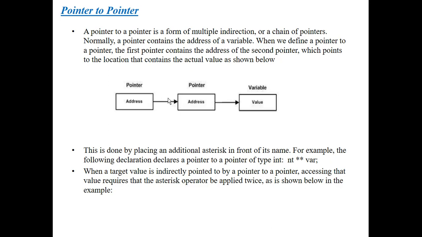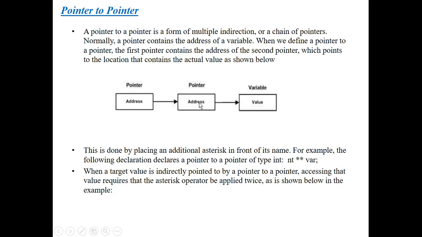That means here we are using two pointers. Just look at the diagram. Here the first pointer is a variable, one type of pointer variable. This is the address of this pointer, and the address of this pointer variable is linked to the address of another variable, which is the other pointer. What is meant by pointer? A pointer is a variable which stores the address of another variable. Here I am linking both pointers.